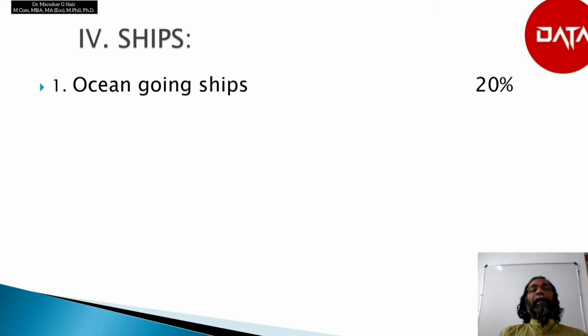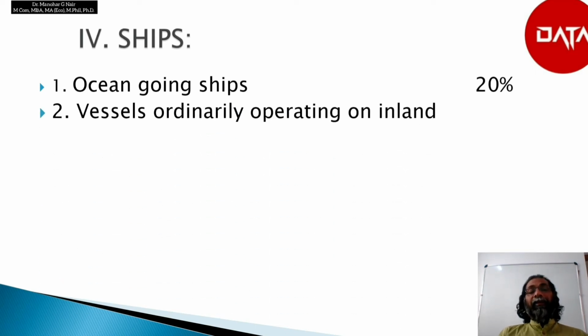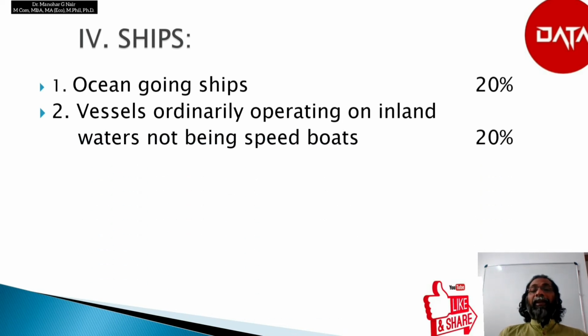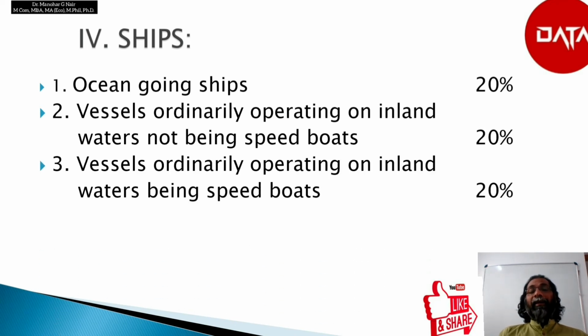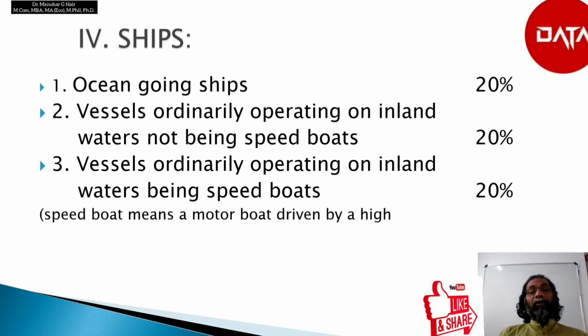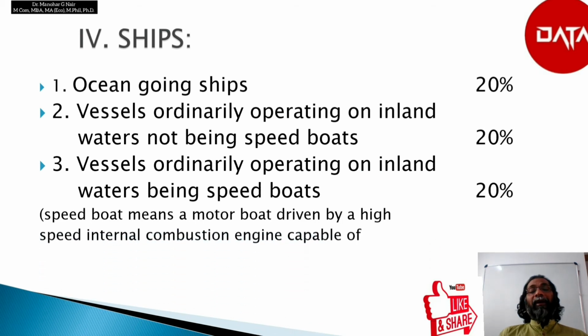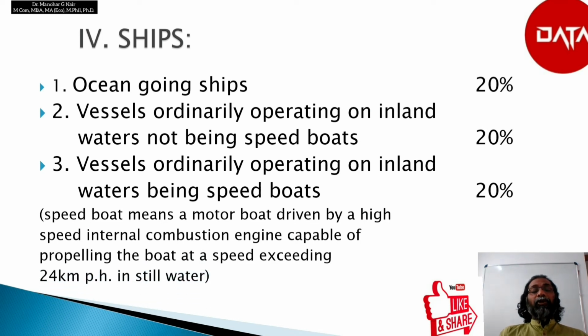The next is ships. If it is ocean going ships, then the rate of depreciation is 20%. If the vessels are ordinarily operating in inland water and not being speedboats, then it is 20%. Vessels ordinarily operating in inland water being speedboats, that is also 20%. Speedboats means a motorboat driven by a high speed internal combustion engine capable of propelling the boat at a speed exceeding 24 km per hour in still water.